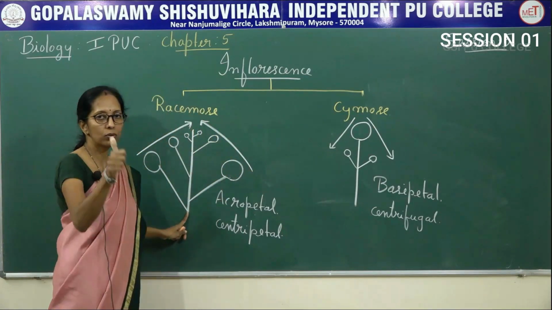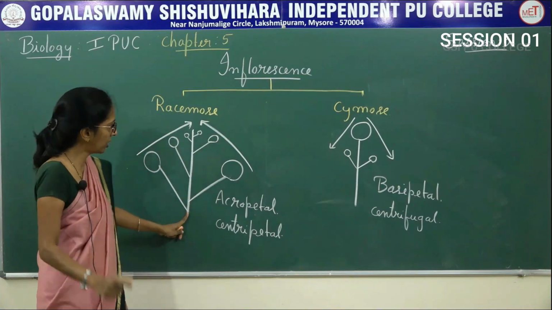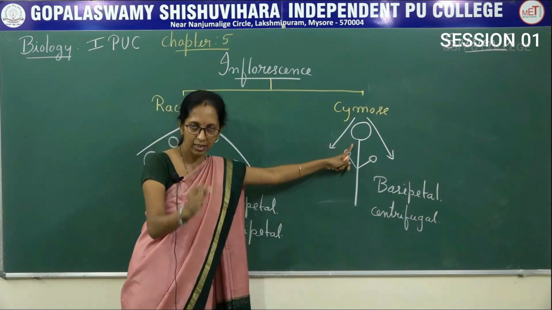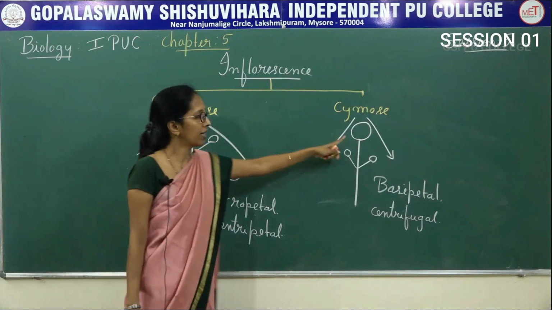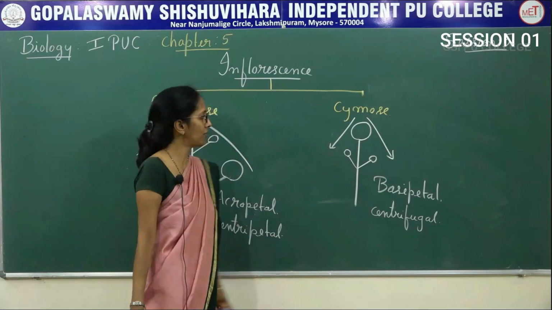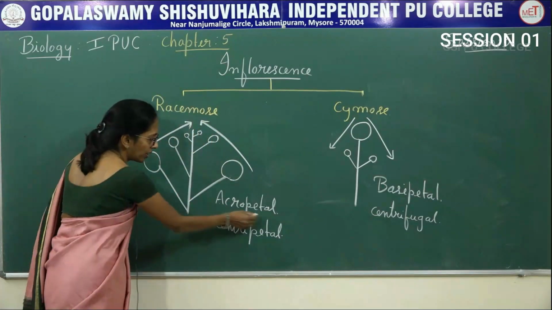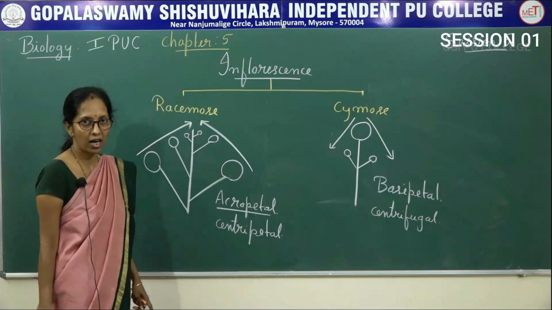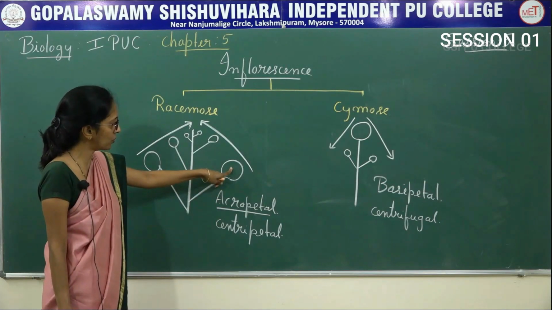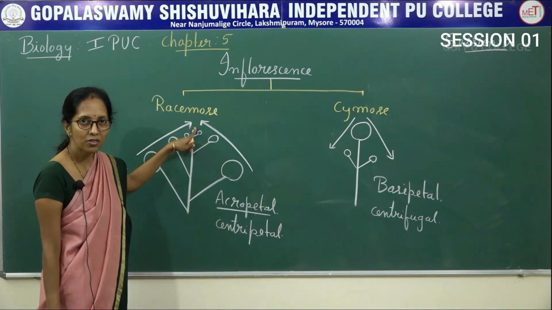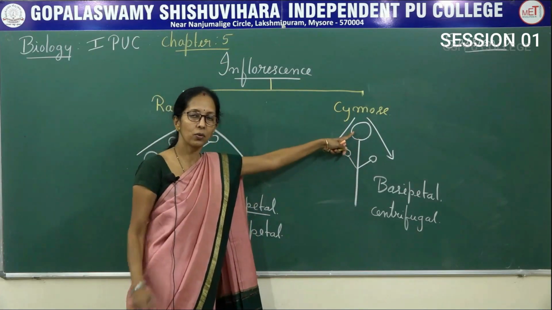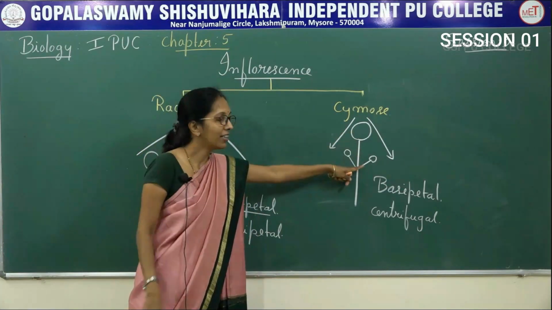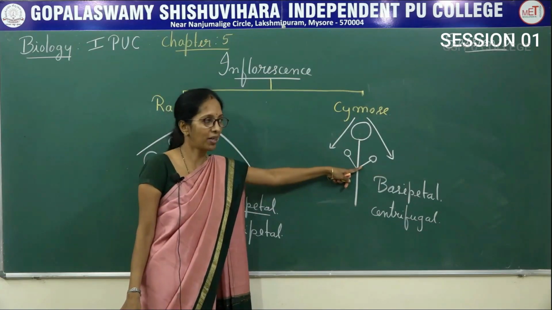I repeat, there are two types of inflorescence, racemose, cymose. Racemose, the growth of the peduncle is unlimited. Cymose, growth of the peduncle is limited. In racemose the peduncle never ends in a flower. In cymose the peduncle always ends in a flower. And then acropetal arrangement of flowers, that means the older flowers present towards the base, younger flowers present towards the tip. Here the basipetal arrangement, that means the older flowers present towards the tip, younger flowers present towards the base.